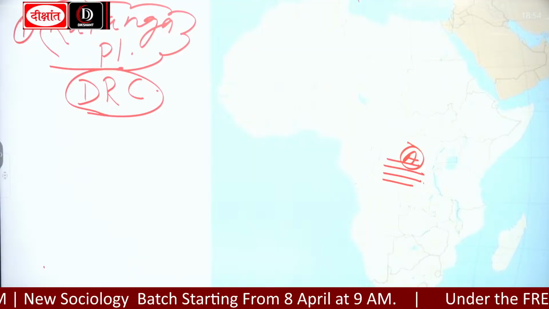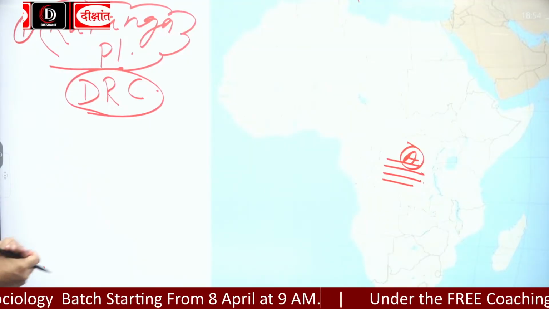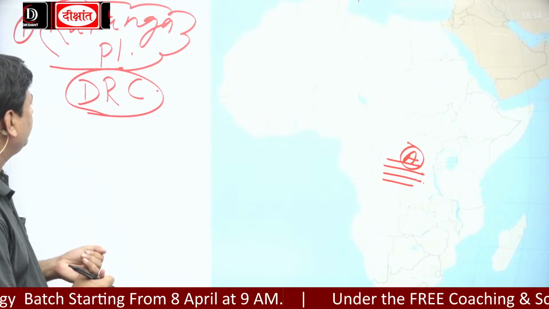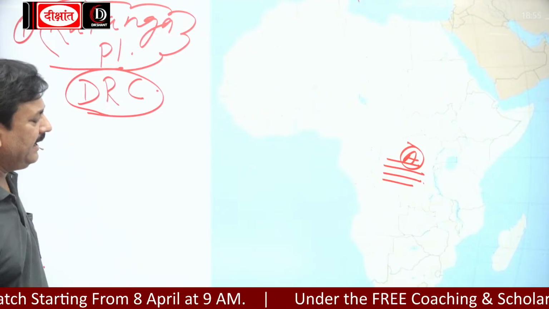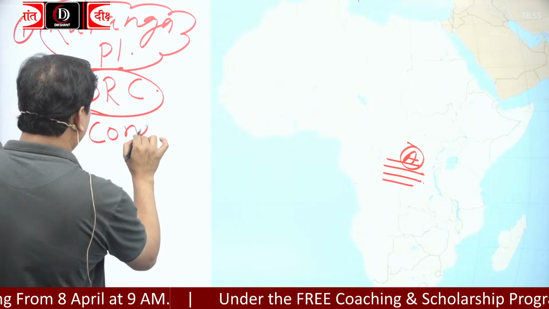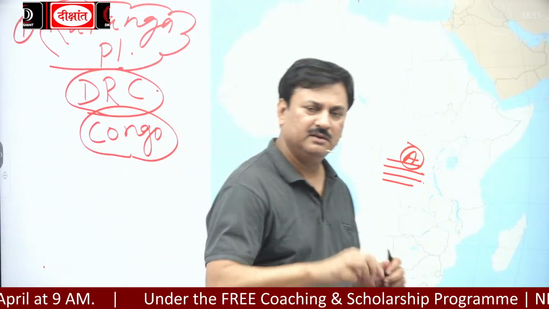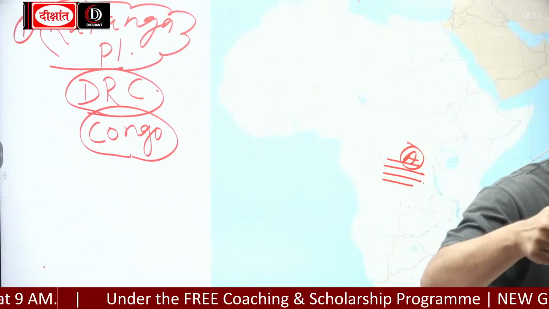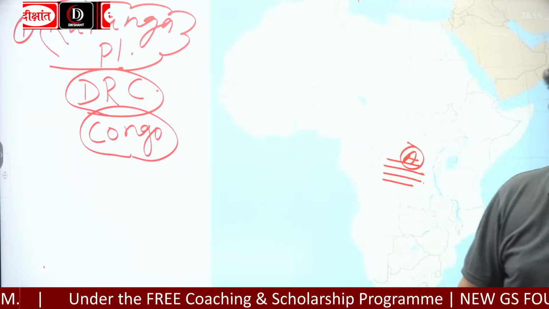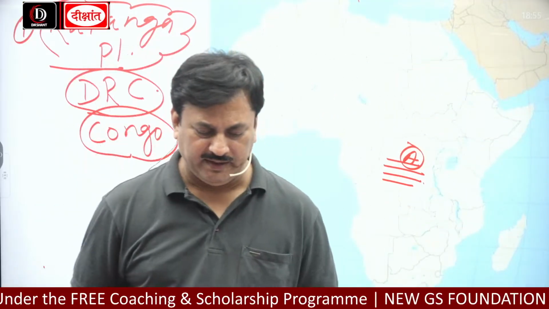Katanga Plateau is a plateau of the Democratic Republic of Congo, and it is the source of which river? Congo River, and it is famous for copper, gold, and uranium.